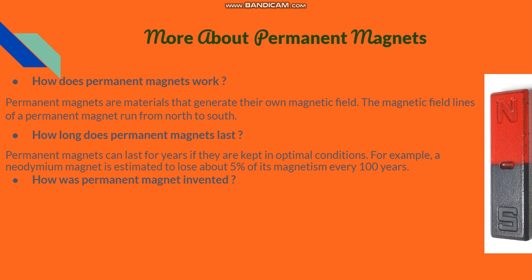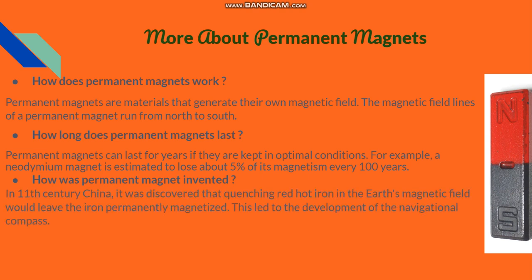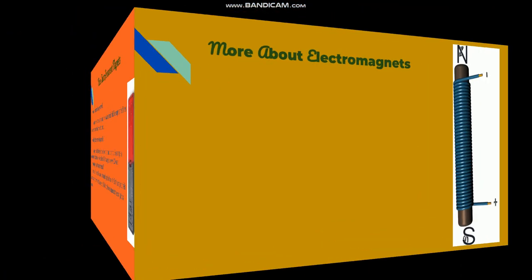How was permanent magnet invented? In 11th century China, it was discovered that quenching red hot iron in the Earth's magnetic field would leave the iron permanently magnetized. This led to the development of navigational compass.